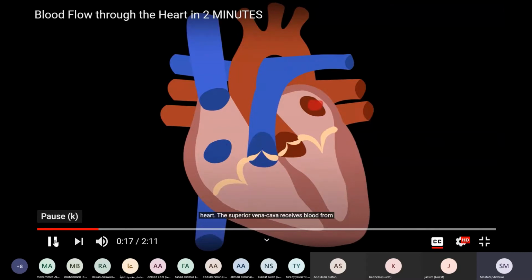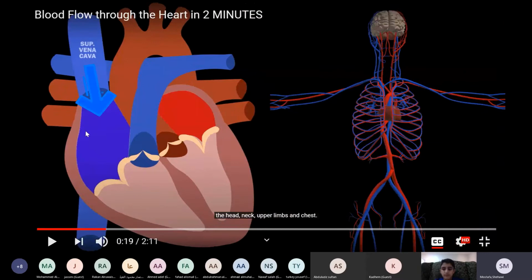Let's continue. The superior vena cava receives blood. We have here the vena cava, superior and inferior. Both of them are veins that carry blood from all body parts. This superior vena cava carries the blood from the upper part of your body, from the arms and the brain and the neck to your heart.